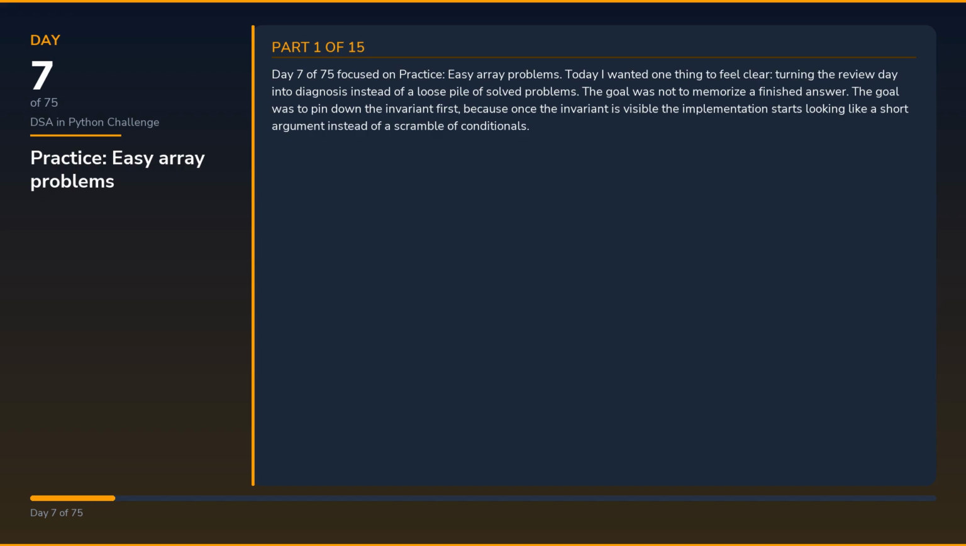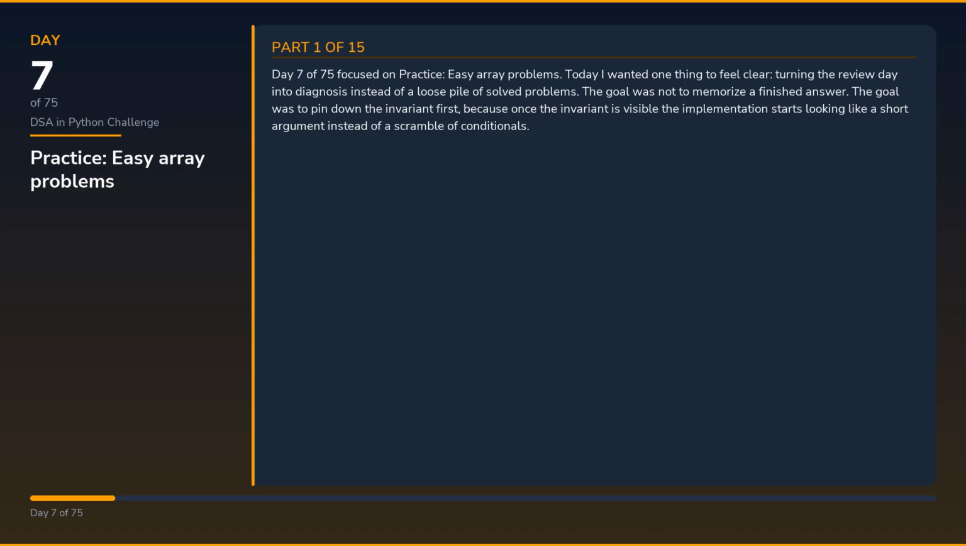Day 7 of 75 focused on practice. Easy array problems. Today I wanted one thing to feel clear. Turning the review day into diagnosis instead of a loose pile of solved problems. The goal was not to memorize a finished answer.